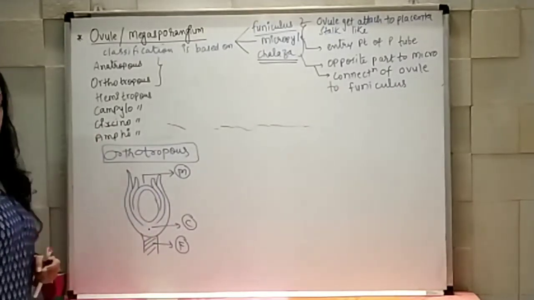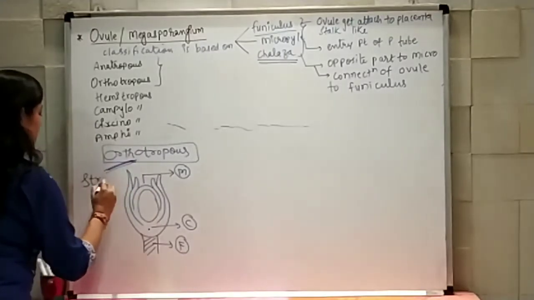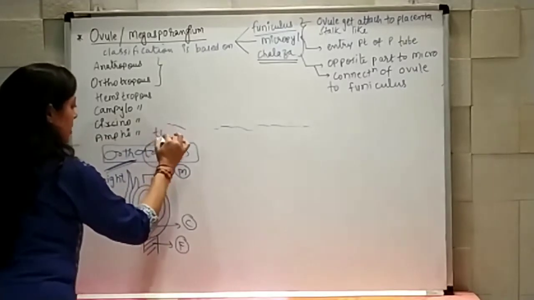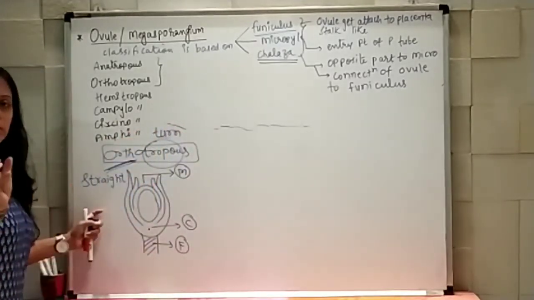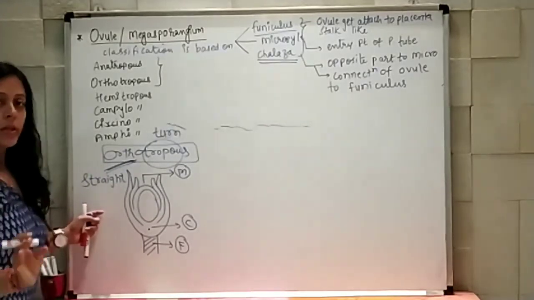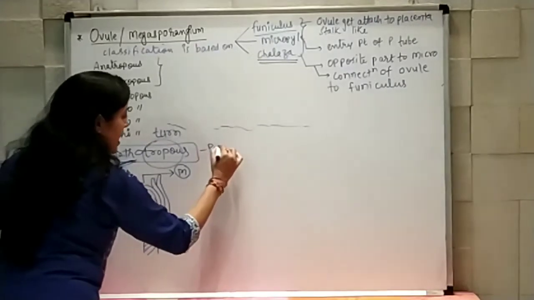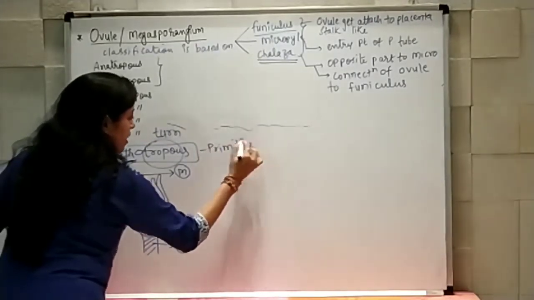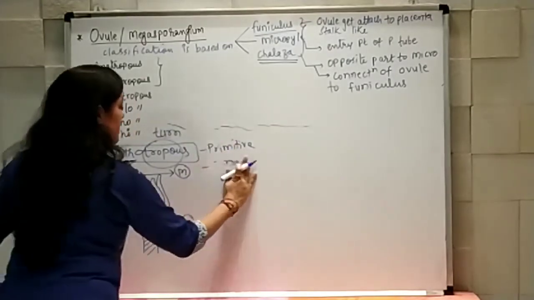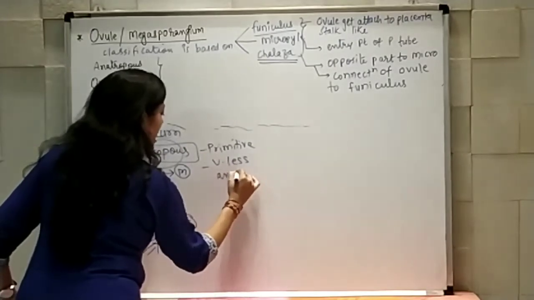In orthotropous, ortho stands for straight, and tropous means turn. So it is straight turn, no other type of turning is found. Very primitive type of ovule, and found in very rare or maybe very few angiospermic flowers.